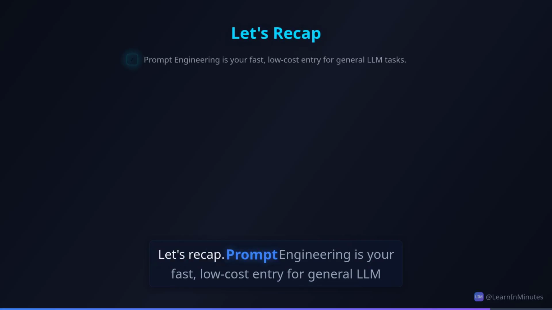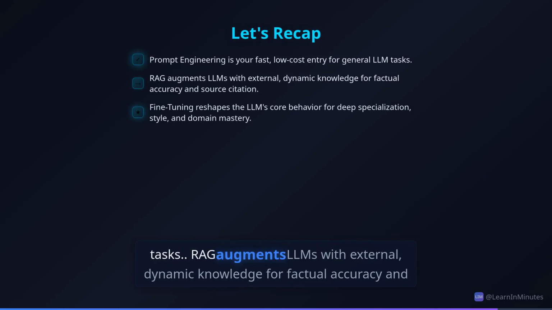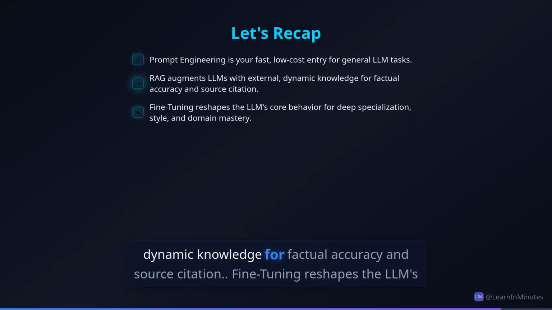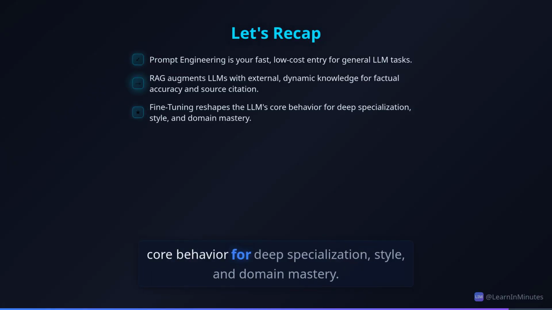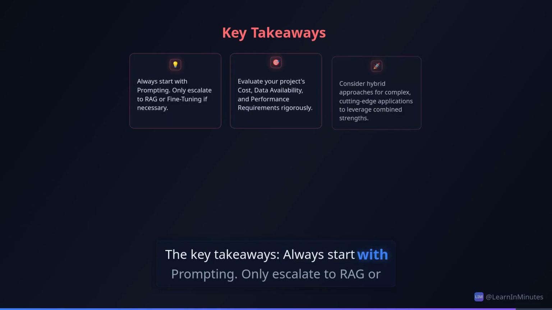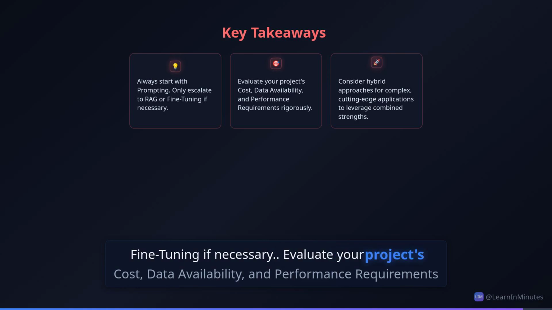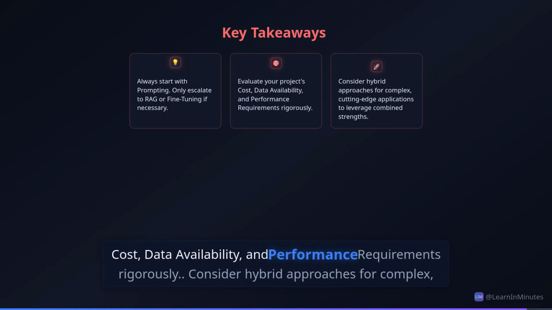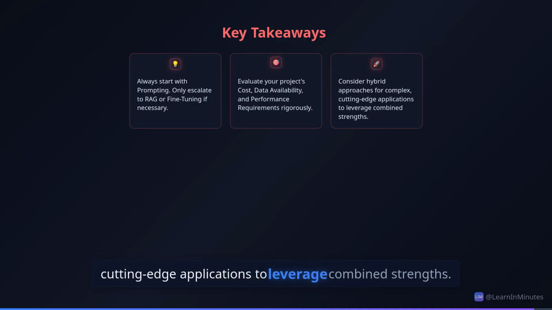Let's recap. Prompt engineering is your fast, low-cost entry for general LLM tasks. RAG augments LLMs with external, dynamic knowledge for factual accuracy and source citation. Fine-tuning reshapes the LLM's core behavior for deep specialization, style, and domain mastery. The key takeaways: always start with prompting. Only escalate to RAG or fine-tuning if necessary. Evaluate your project's cost, data availability, and performance requirements rigorously. Consider hybrid approaches for complex, cutting-edge applications to leverage combined strengths.